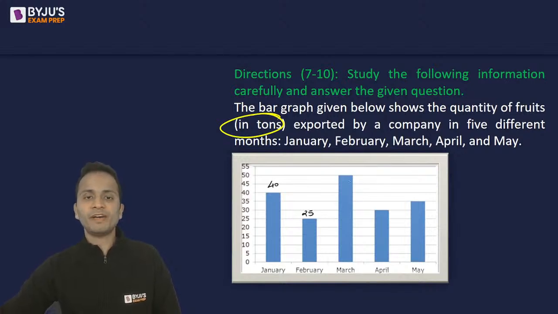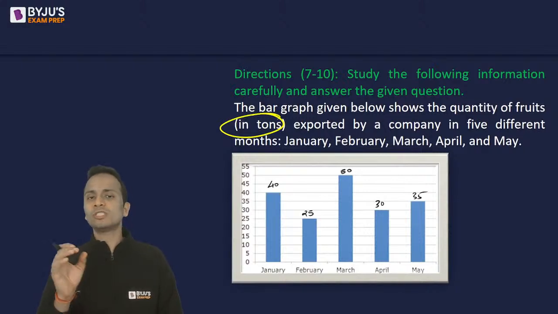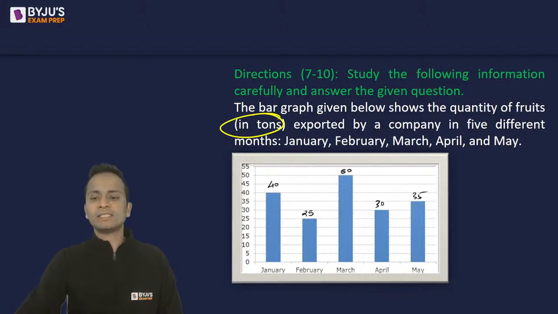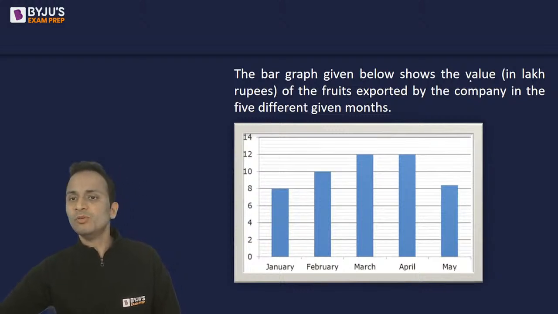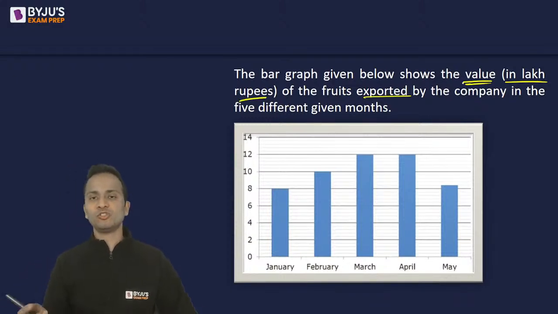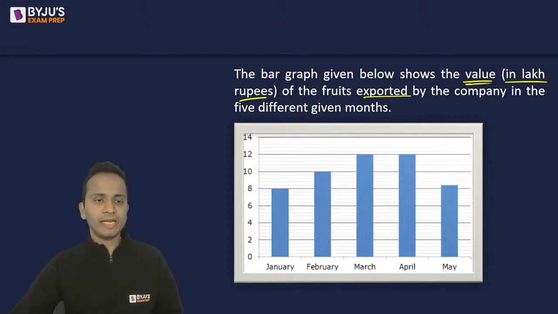February is 25, then it is 50. The graph is easily readable, 30 and 35. So all these values are the quantity of fruits in tons exported by a company in 5 different months. Let's look at the second graph. The second is also a bar graph. So this bar graph shows the value in lakhs of rupees of the fruits exported by the company. So the first graph was quantity and this is the money, right?